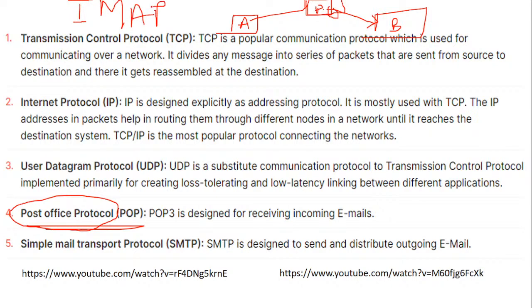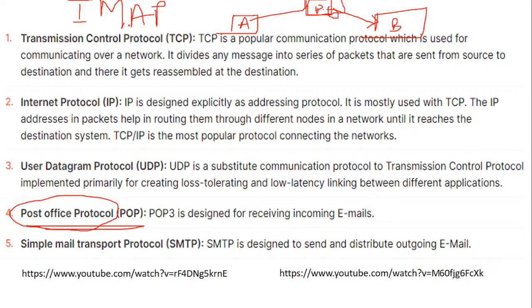Now what was the role of IMAP? That is the Internet Message Access Protocol. This protocol was the one that kept the backup, which was earlier not possible with post office protocol. IMAP is an improvised version of POP. So it kept the data with it as a backup. That's how it is different. Is it clear with everyone? Okay, fine. I hope POP and IMAP are very clear.